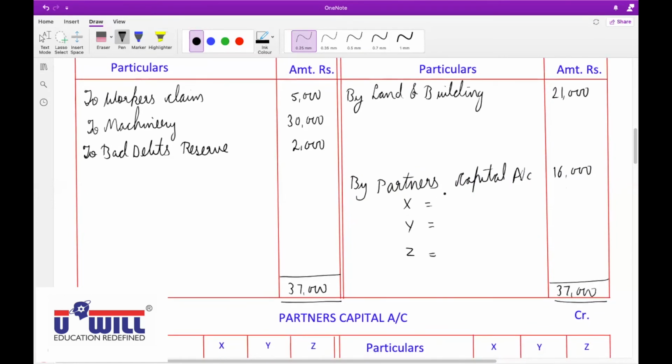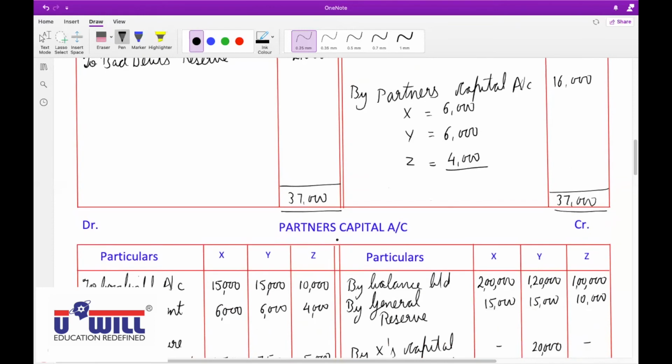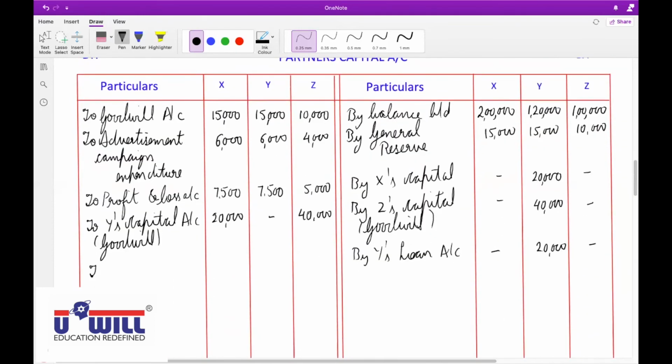So 6,000, 6,000, 4,000. Opposite side in partners' capital account to revaluation account, 6,000, 6,000, 4,000.